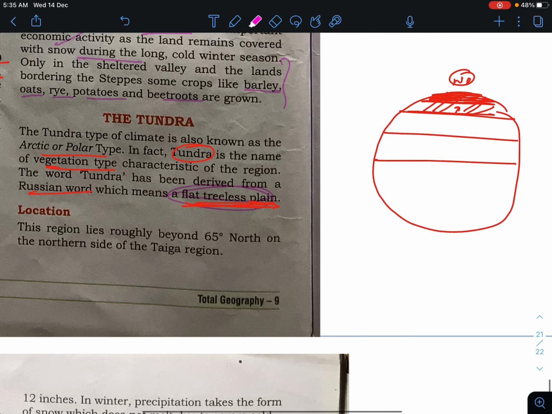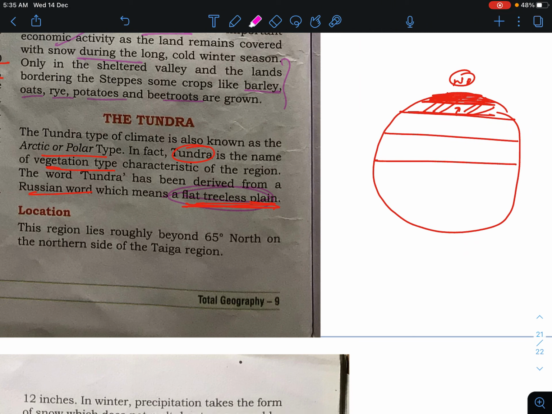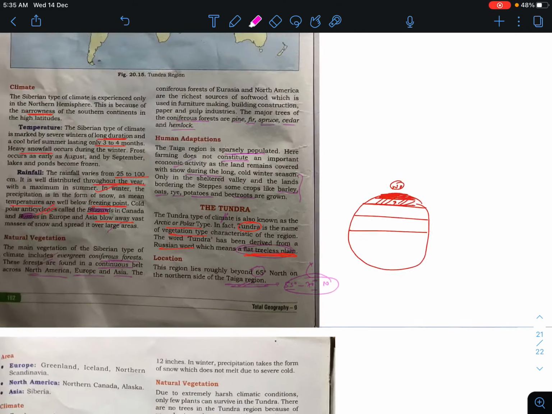Now we will study the location. This region lies roughly beyond 65 degrees north, on the northern side of the Taiga region. Since we have already gone through the Taiga region, whose location is from 55 degrees to 70 degrees in the northern hemisphere, beyond and above the Taiga region we will see that the Tundra region lies.